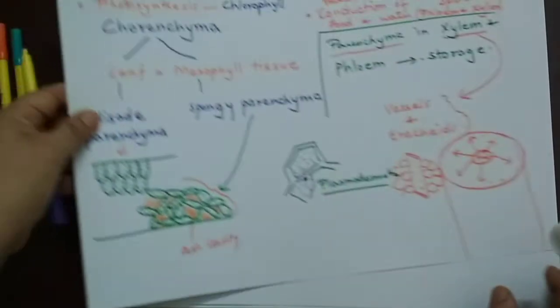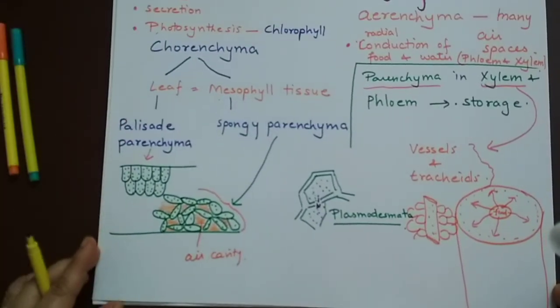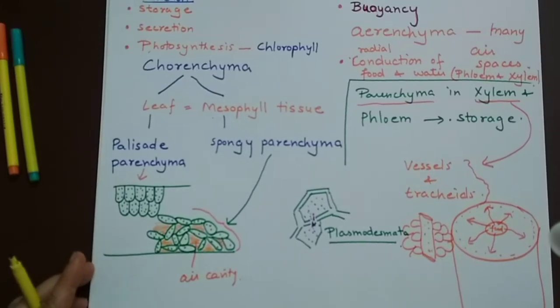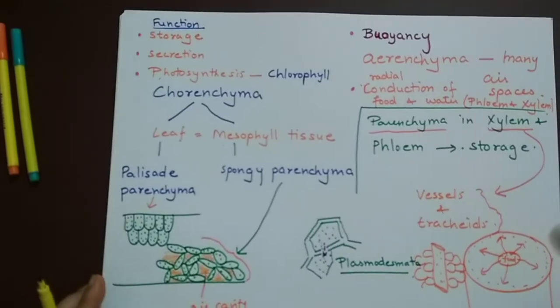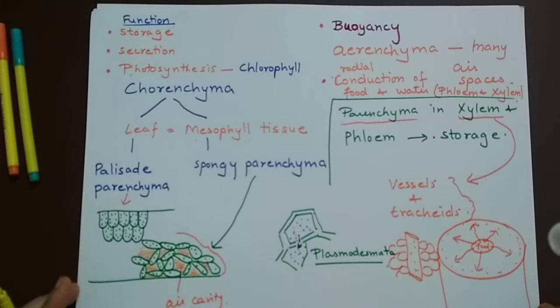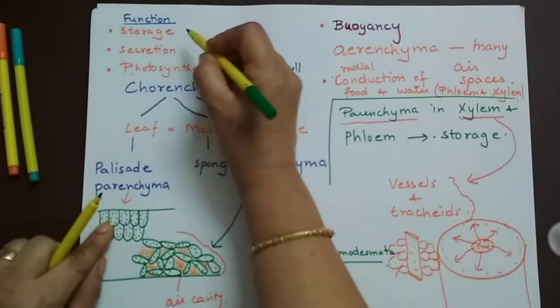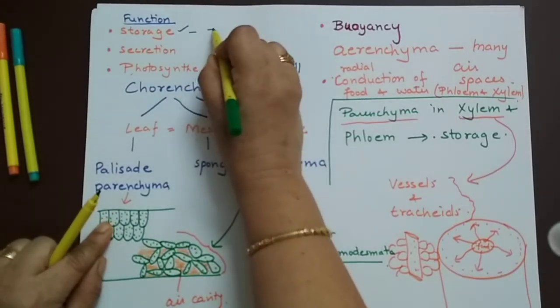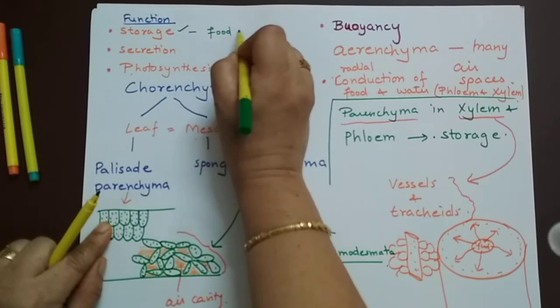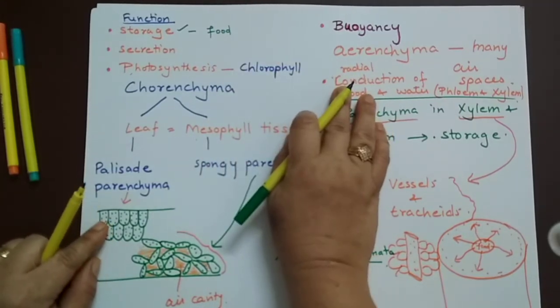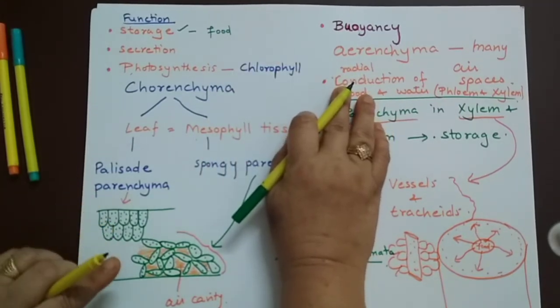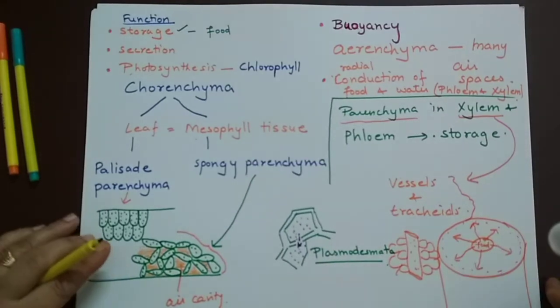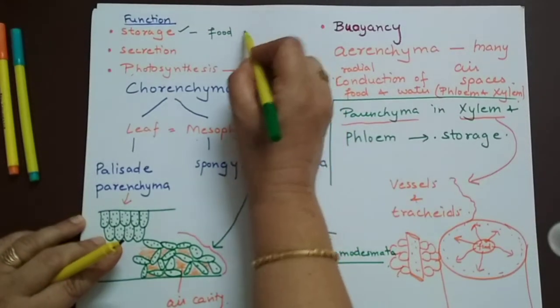And let's talk about their functions. The most common function performed by parenchyma is storage. They store food in the form of starch. It could be in the form of oil, or it could be protein. So they store food.